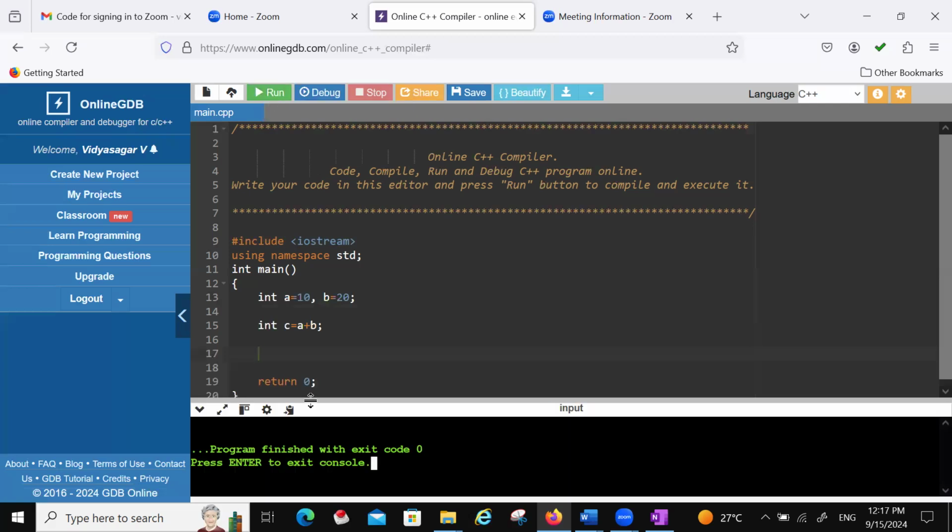I'm not getting any result. Actually, 10 is stored in A, 20 is stored in B, A plus B, that means 10 plus 20, 30. It is stored in C, but it is not printing. Here we are not getting any output because we are not giving the instruction to print.